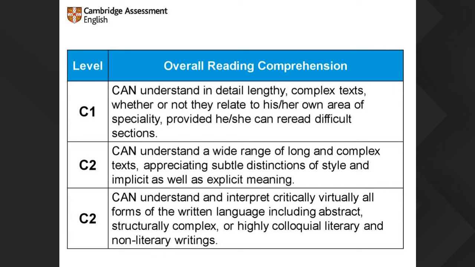C2 is quite a step up. Okay, so a wide range of long, complex texts, appreciating subtle distinctions of style and implicit as well as explicit meaning. Understand and interpret critically virtually all forms of the written language, including abstract, structurally complex, highly colloquial literary and non-literary writings.